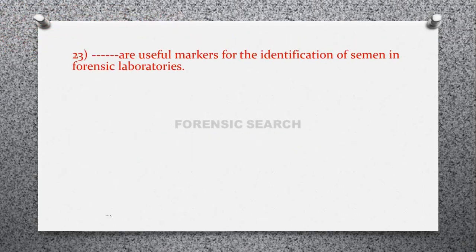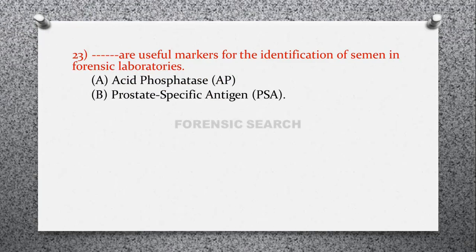Then the next question is, dash dash are useful markers for the identification of semen in forensic laboratories. Option A, acid phosphatase. Option B, prostate specific antigen. Option C, immunoglobulins. And option D, both A and B. So correct answer of this question is option D, that is both A and B.